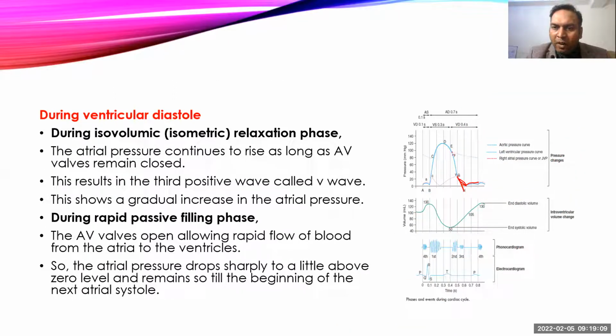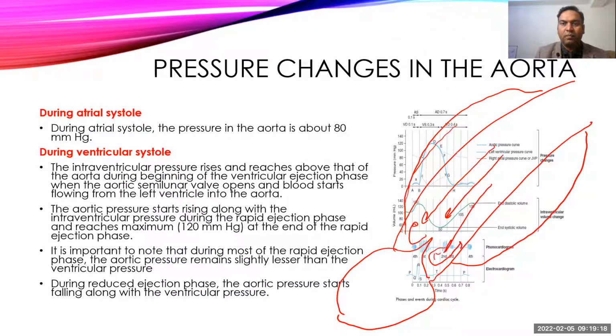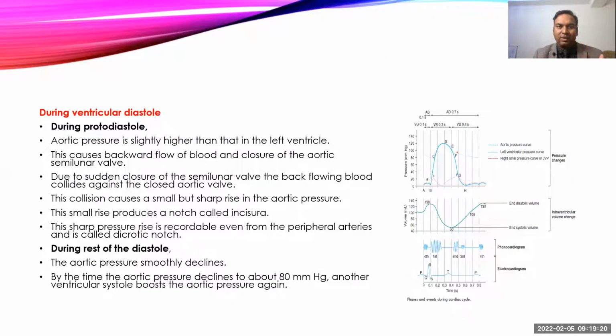That is the incisura, which occurs during protodiastole. We can feel this also during pulsation, and if you record a peripheral pulse, we can see this incisura, which is also called the dicrotic notch when we are recording the radial artery pulse.